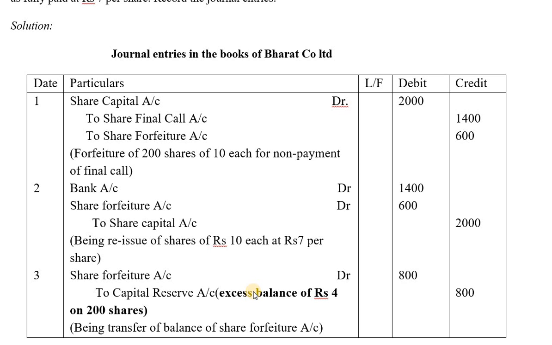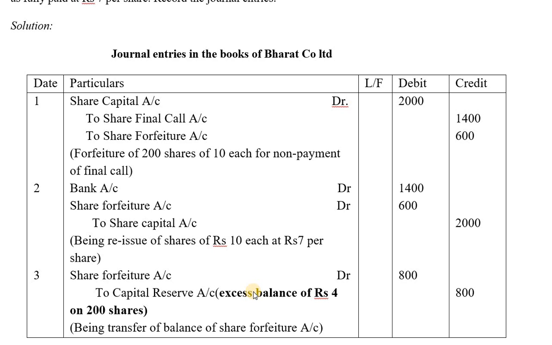This is how we show journal entries in the last stage of forfeiture, along with application stage, allotment stage and call stage. So if a question is asked for 14 marks, we give 2 journal entries in the application stage, 2 journal entries in the allotment stage, 2 journal entries in the call stage, and if the call stage is split into first call and final call, again first call 2 journal entries, final call 2 journal entries.